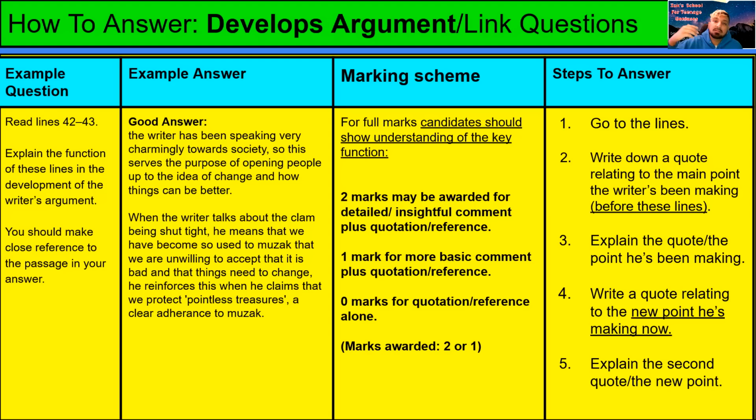And the passage is going to go on to speak about how bad Muzak is and why we should change it. So it acts as a transition. People are willing to change, but they're not willing to change on this point. So it's a transition in the passage.